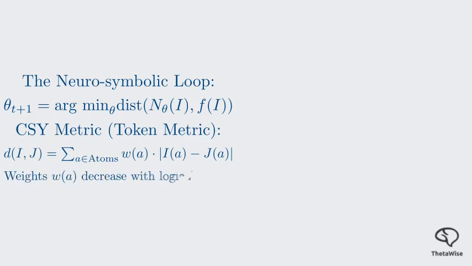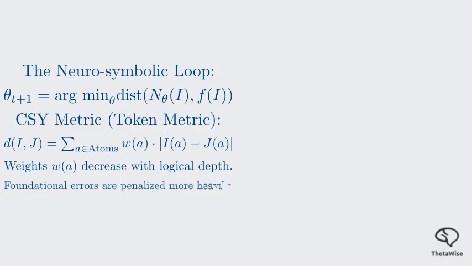Think of this as a weighted sum of the differences between two interpretations. Each token or atom, A, is assigned a weight W of A, often decreasing for atoms deeper in the logical dependency chain. This ensures that errors in foundational facts are penalized more heavily than errors in derived conclusions.